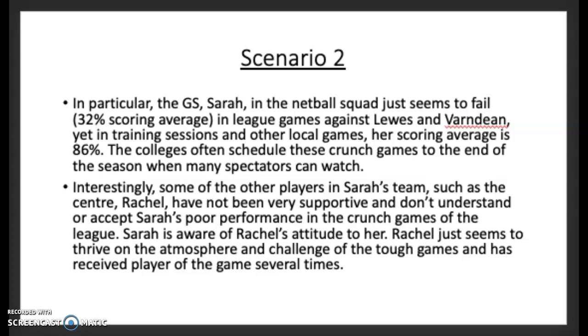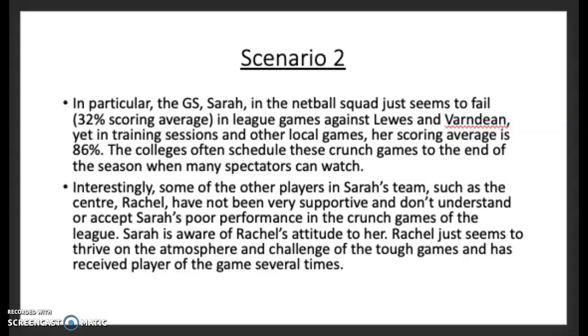Firstly is the inverted U theory, which states that performance will gradually start to decline if she becomes under-aroused or over-aroused. This means that when she is playing, she may start off with a high average of scoring in league games, and will convert most of her shots. However, as she becomes too aroused, she may become more inaccurate and thus miss more shots. As she starts to miss more shots, she may become more sloppy in her play, may not move around as quickly, and may become lazy. Then she may start to give the ball away, give fouls away, and miss more shots, until she starts to play extremely badly, which is when her teammates like Rachel are not very supportive and do not understand why she plays so badly.